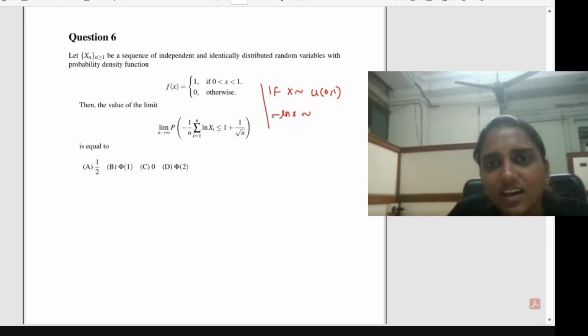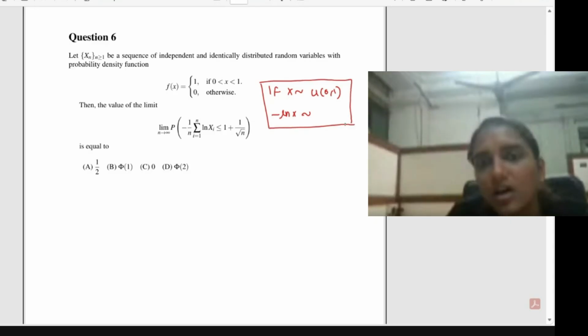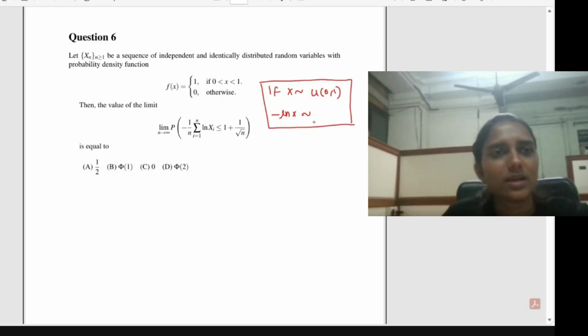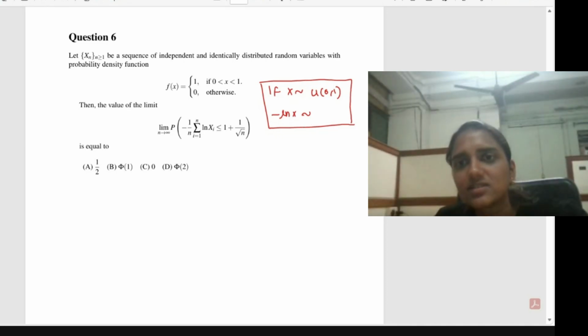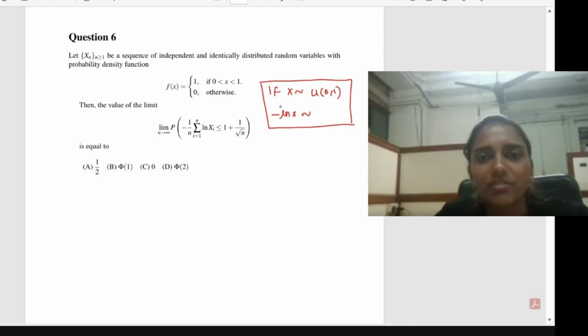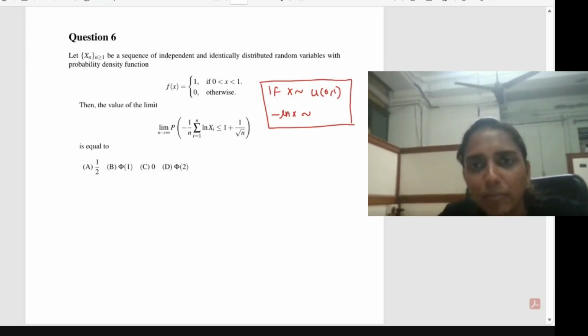This is a very good result that you can apply to a lot of problems in competitive exams in statistics, especially the CSIR questions. You can find so many questions that apply this result.